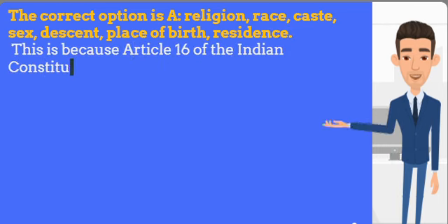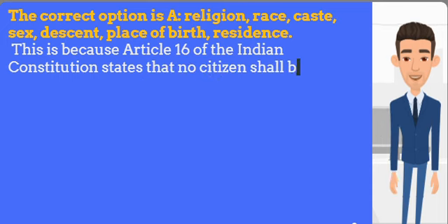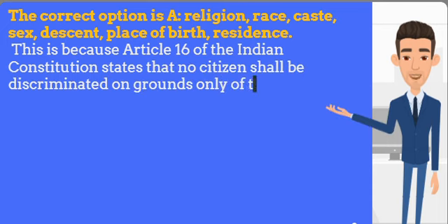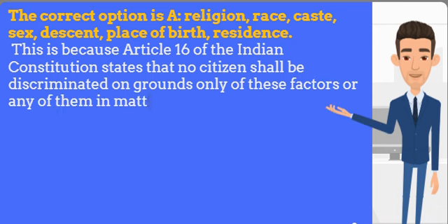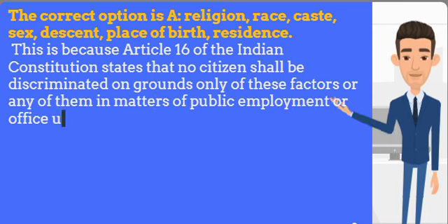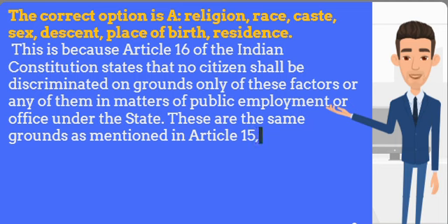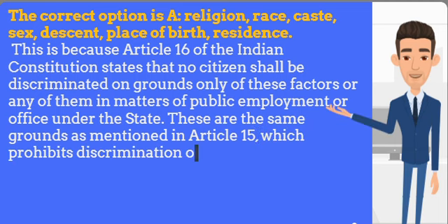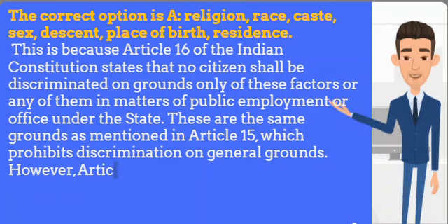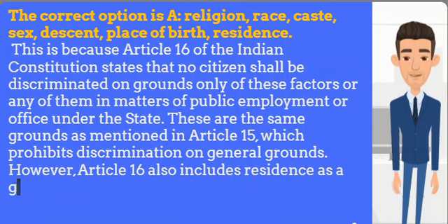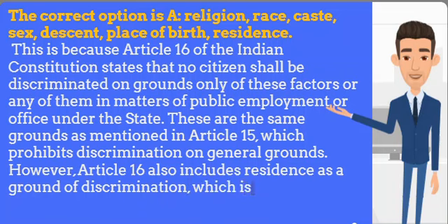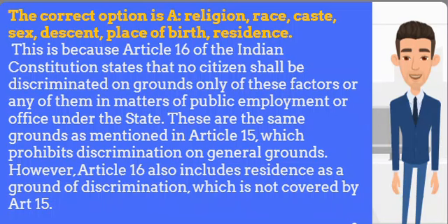This is because Article 16 of the Indian Constitution states that no citizen shall be discriminated on grounds only of these factors or any of them in matters of public employment or office under the state. These are the same grounds as mentioned in Article 15, which prohibits discrimination on general grounds. However, Article 16 also includes residence as a ground of discrimination, which is not covered by Article 15. This is to ensure that citizens from different states or regions have equal access to public services and offices in any part of the country.